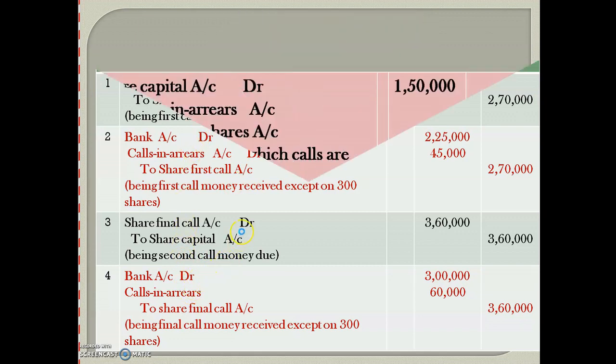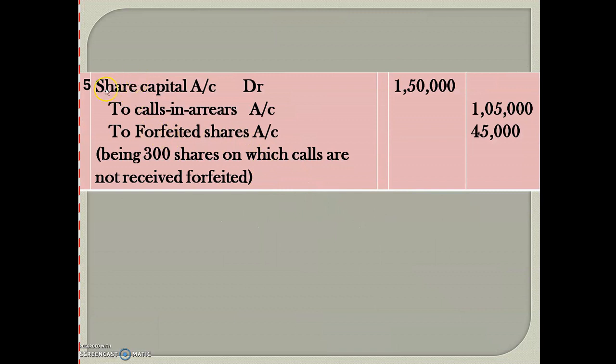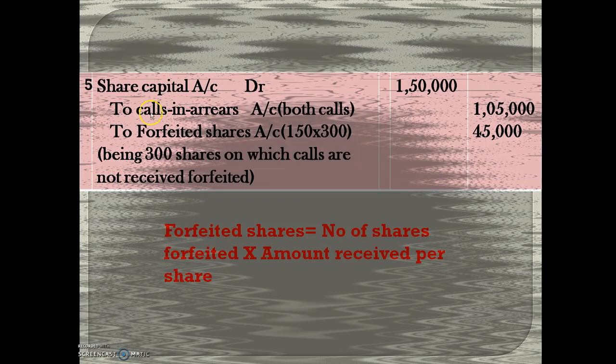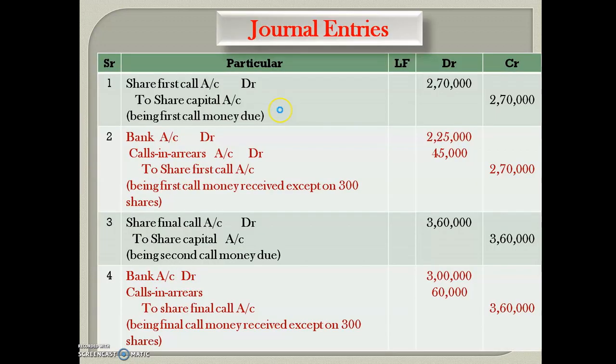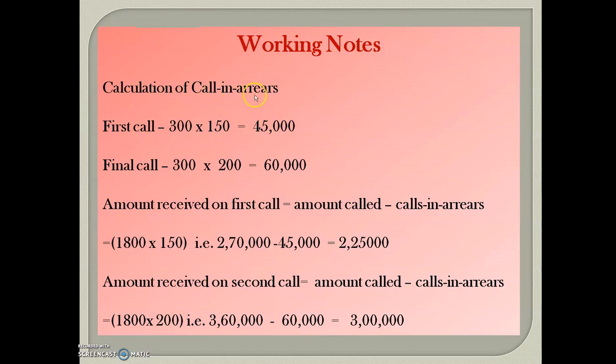So last, that is the forfeiture entry. See here, this one is new for you. Share capital account debit to calls in arrear account to forfeited shares account. In calls in arrear, in this column we have to write the amount 1,05,000. See the working note, calculation of calls in arrear. First call, that is 45,000 and final call, that is 60,000.